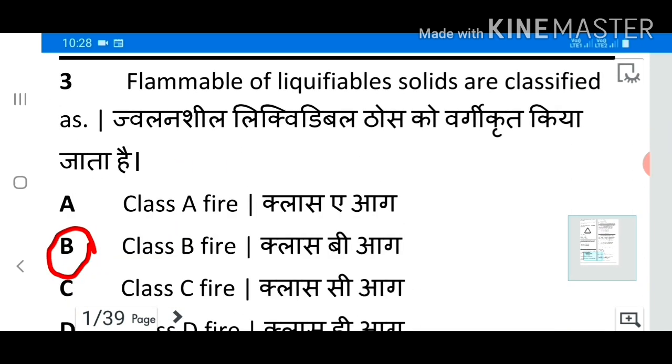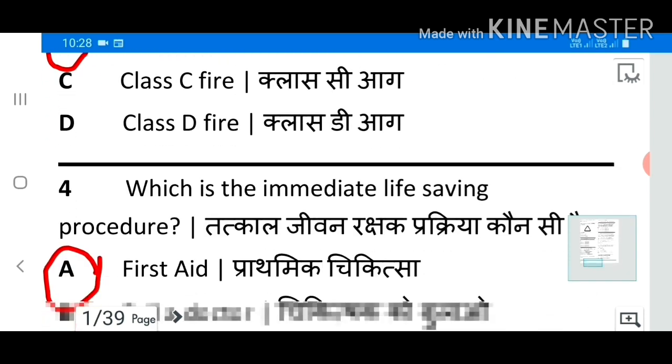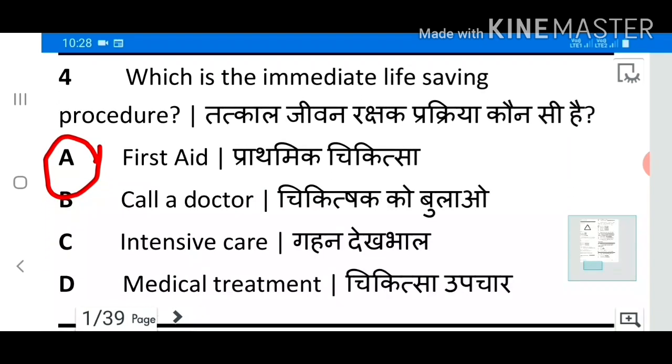3. Flammable or liquefiable solids are classified as class B fire. 4. Which is the immediate life-saving procedure? Answer A. First aid.